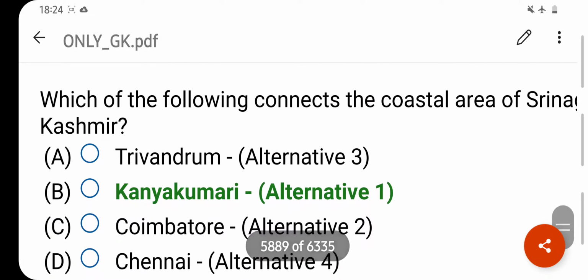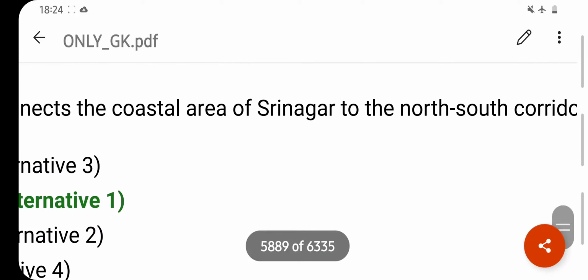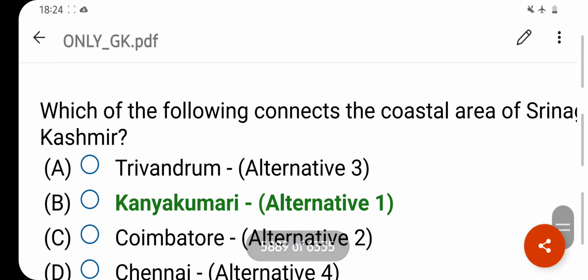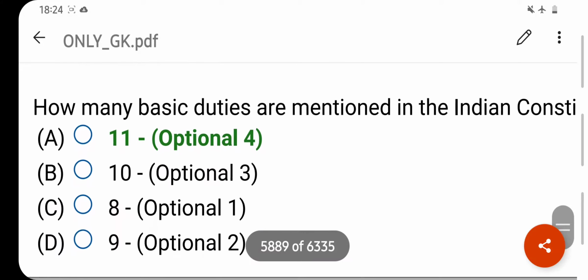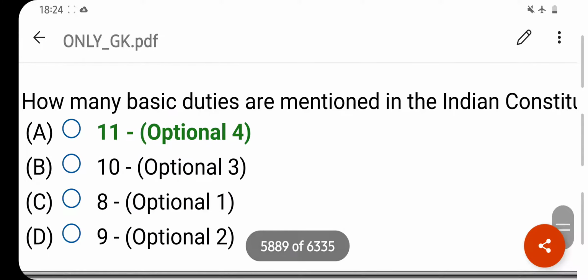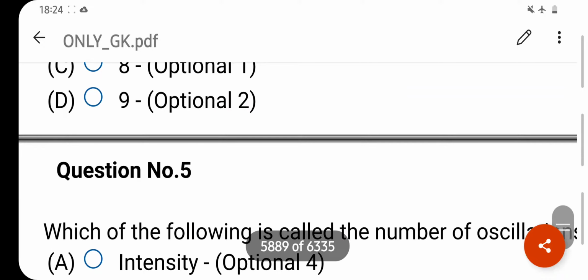Which of the following connect the coastal area of Srinagar to the north-south corridor of Kashmir? Your right answer is Kanyakumari. Option B is your correct answer. How many basic duties are mentioned in the Indian Constitution? Your right answer is 11. Option A is your correct answer.